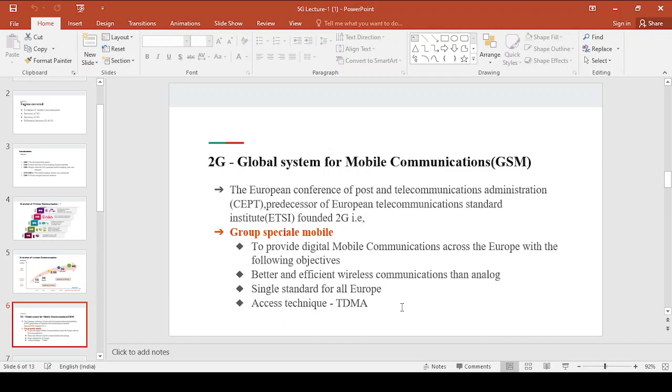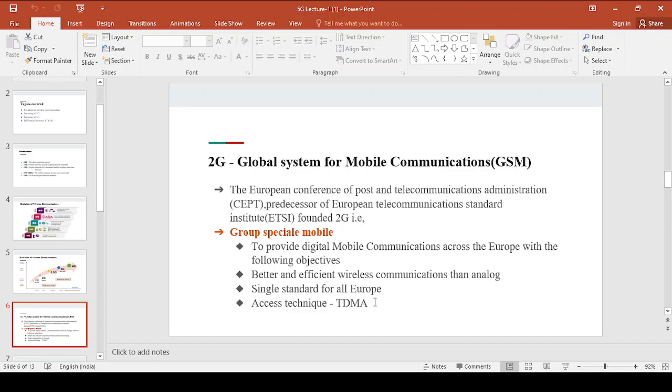2G is an advanced version of 1G. In order to provide better and efficient wireless communication than analog, this was introduced by CEPT and ETSI. Initially it was developed with the objective of a single standard for all Europe. That means they were in a state to provide the second generation system only to their own country, not across the world.